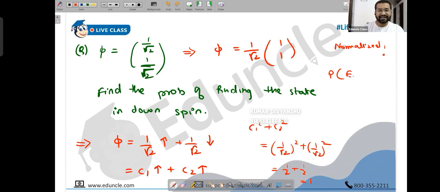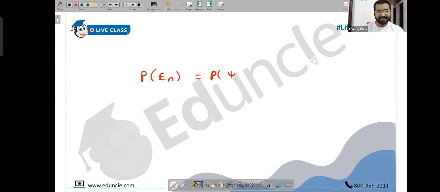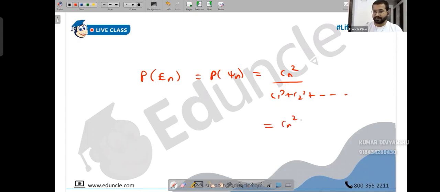For normalized, you already know the probability formula. The probability that I will have the second wave function, or the second energy, or downspin, is just C2 square. It was just Cn square. The probability of having En energy or psi n wave function was Cn square upon C1 square plus C2 square and so on. But if the denominator is 1, if the function is normalized, then it was just Cn square. This is when it is normalized, and this is when it is not normalized.